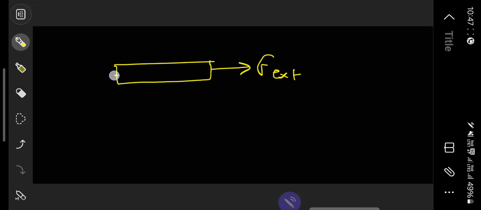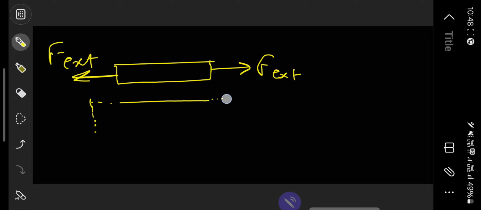For instance, suppose this is an object. You have applied external force on either of its sides. Once you applied the external force, it extended to some extent.